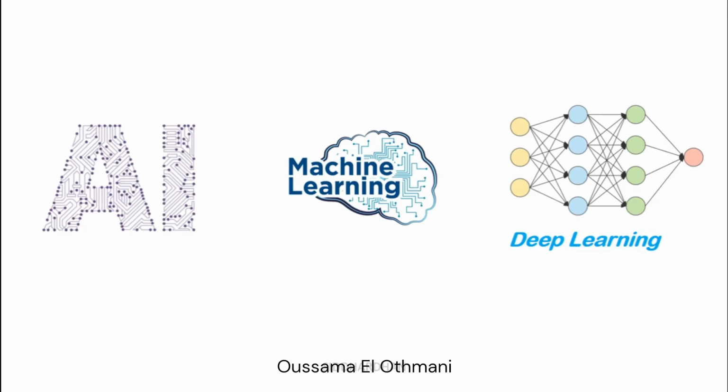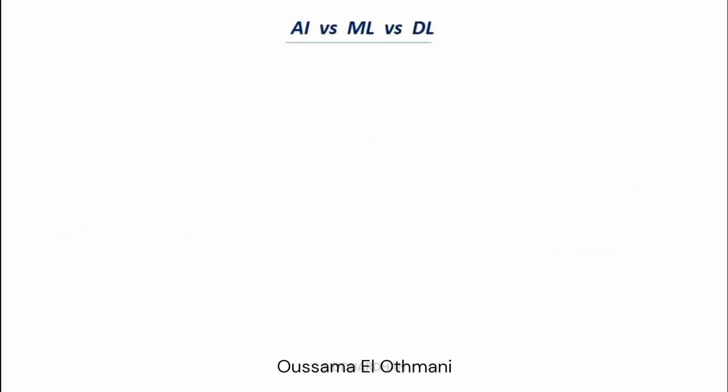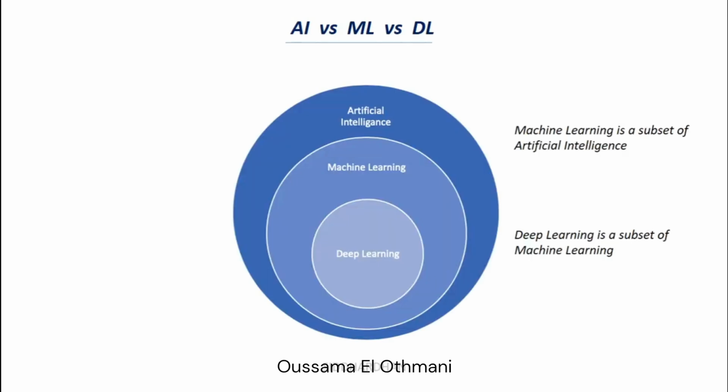So let's try to understand the relationship between these terms, and then we shall try to understand what these three concepts mean. First of all, there is a picture which clearly represents the relationship. As you can see in this Venn diagram, artificial intelligence is a broader field, machine learning is a subset of artificial intelligence, and deep learning is a further subset of machine learning. So this is the relationship between them. Now let's try to understand these topics separately.